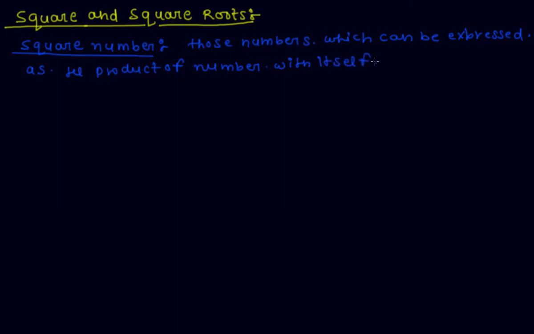So the square number is those numbers which can be expressed as the product of a number with itself.